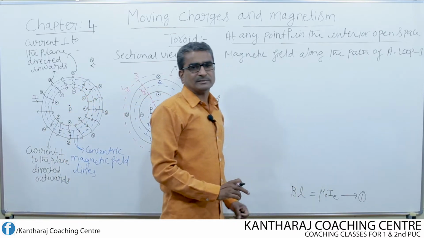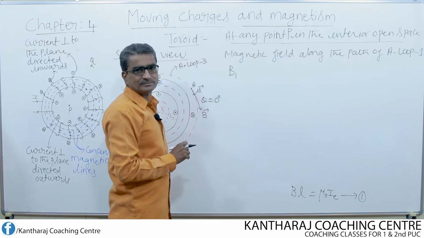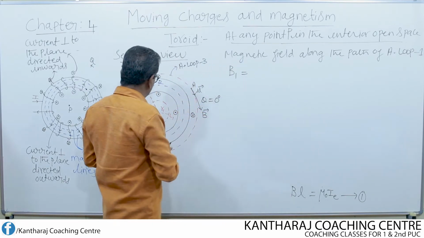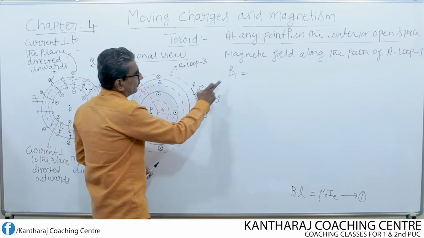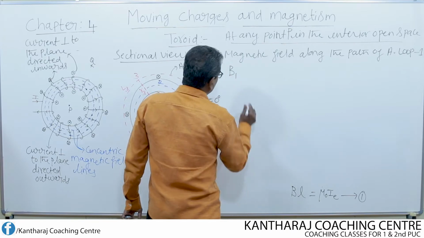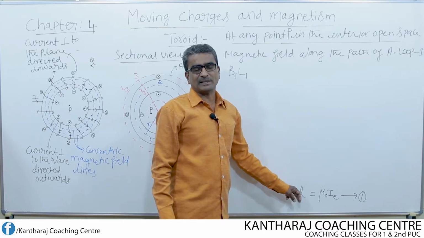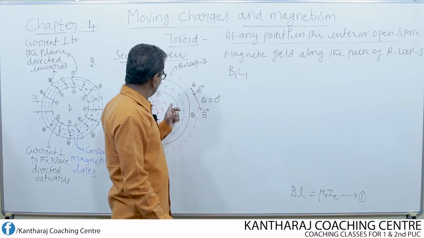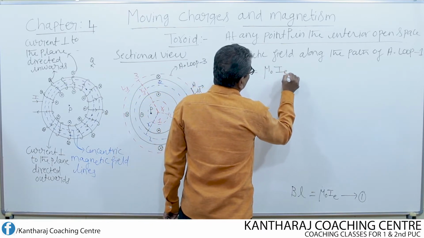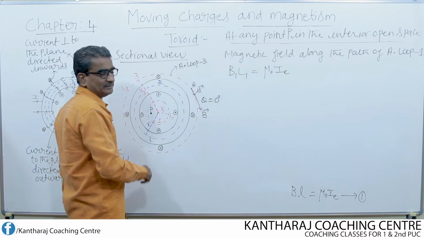Using this equation 1, what can I write? I can write that as B1. So magnetic field B1, instead of B I write B1 because this is the first Ampere loop, therefore I use the subscript 1. So B1 into L1. In place of small l, I write capital L1 because the length of the Ampere loop 1 is L1. B1 L1 equal to mu naught IE. What is IE? Current enclosed by the Ampere loop 1.